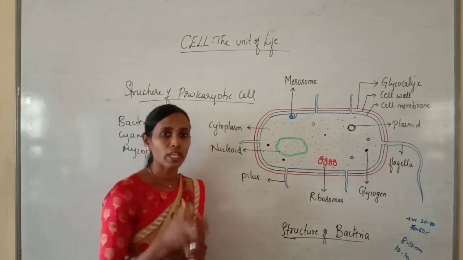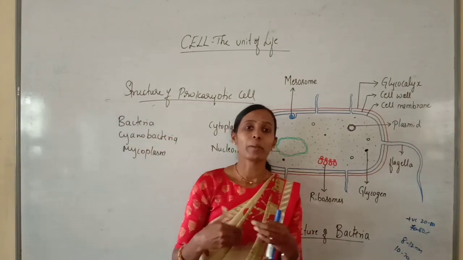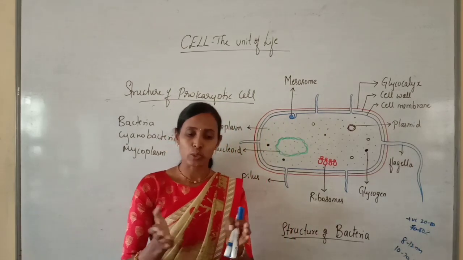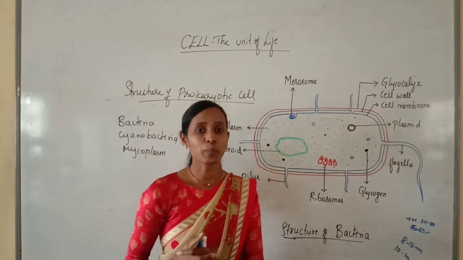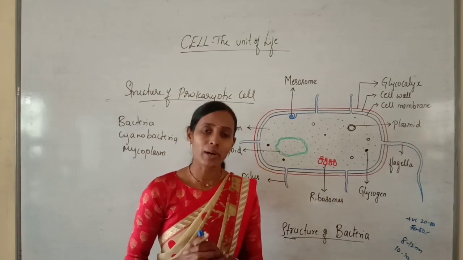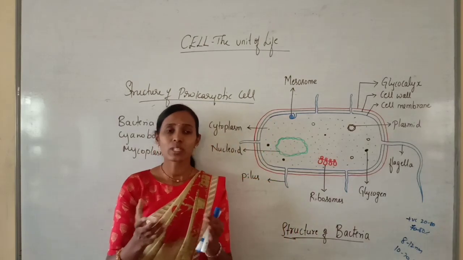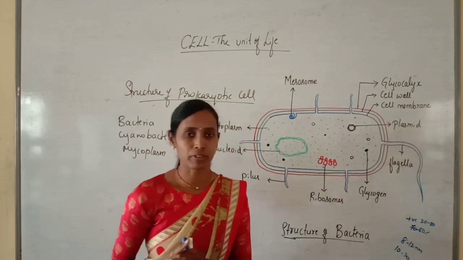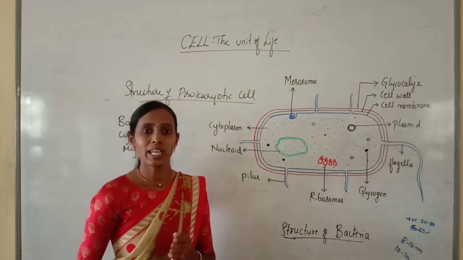These prokaryotes are usually smaller in size, but they multiply much faster than the eukaryotes. In case of eukaryotes, the cells may be bigger or smaller, but the prokaryotes are usually smaller in size, and they multiply much faster than the eukaryotes. The shape as well as size of the prokaryotic cell usually differs.